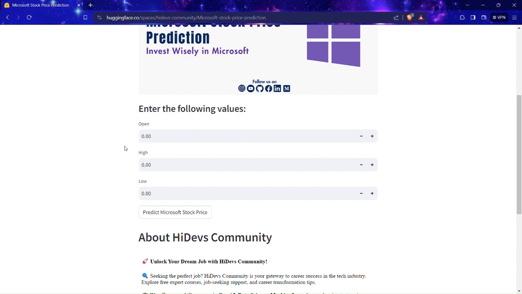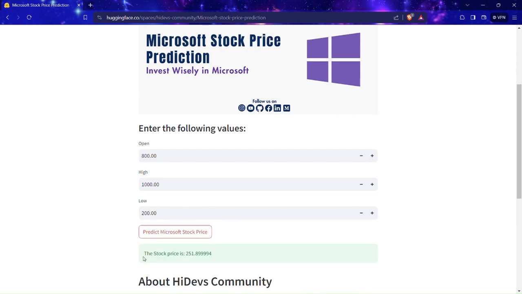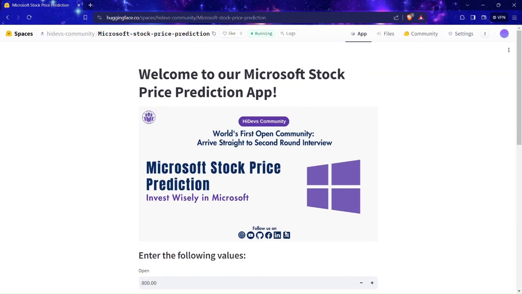There are some parameters which take the input from the users and use these values to predict the closing value. So we will enter some values in this. For open we will enter 800, for high we will enter the value 1000, and for low we will enter 200. Now we will click on this button and we see the stock price is 251.89.